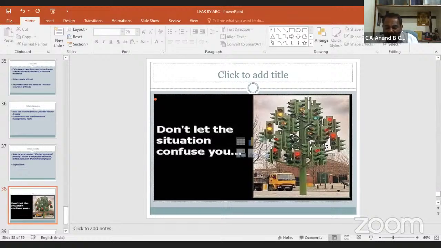A certificate from the branch head for carrying out physical verification of the fixed asset at the end of the year. Normally, physical verification of the asset should be done twice by the branch official, one on 30th September and one on 31st March. It should be registered, properly maintained by the bank. We should take a copy from the branch officials about the inspection carried out by the branch manager or branch official.